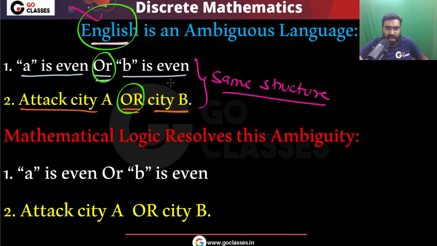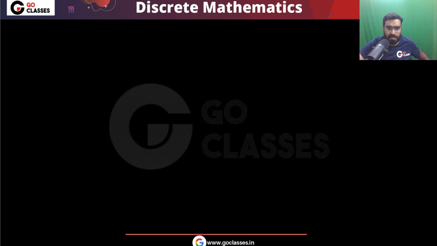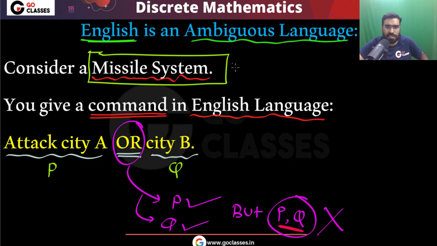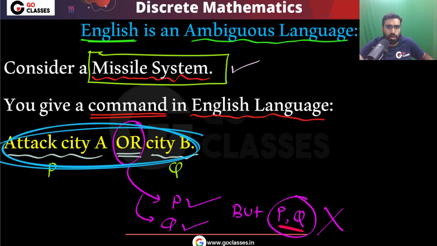Remember, you cannot allow ambiguity to the computers. You cannot give an ambiguous statement to the computer. For example, this missile system is basically a computer. Okay, some computer, or I can say this is some program. Either you can call it computer or program, whatever. So to this missile system, you cannot give an ambiguous statement. For example, this statement if you give, now this statement is ambiguous.